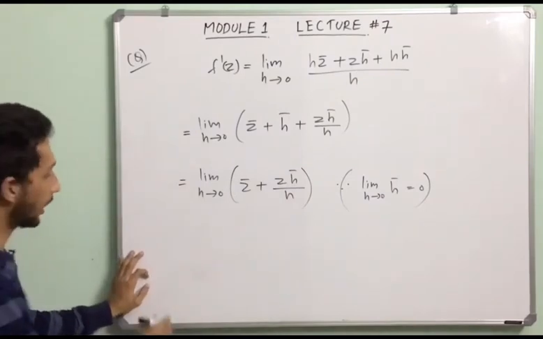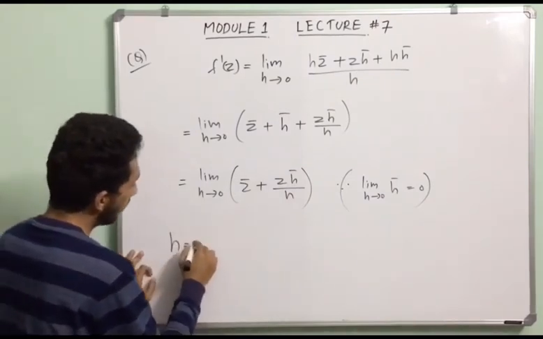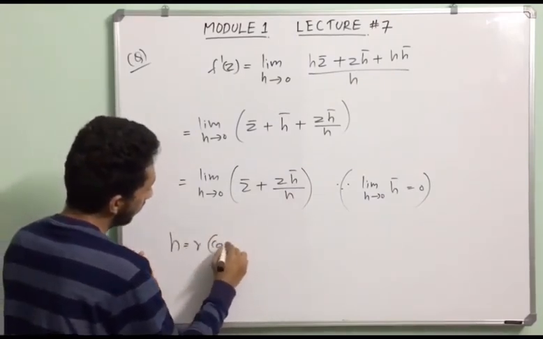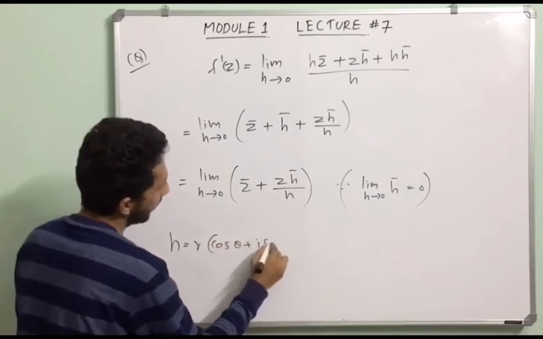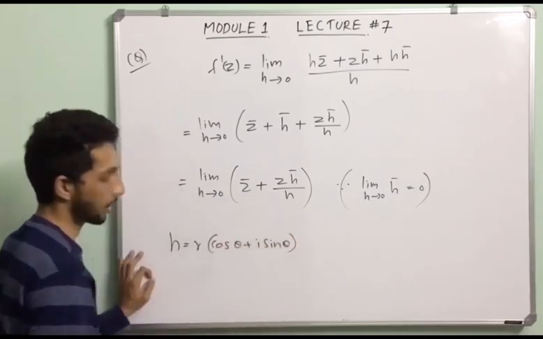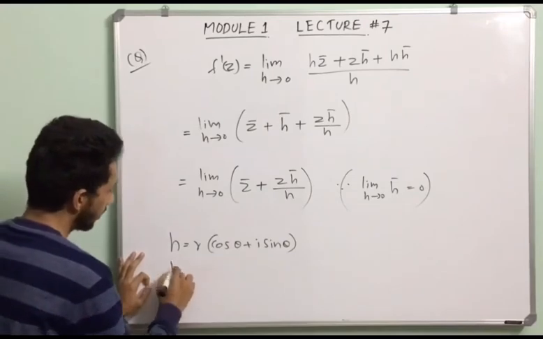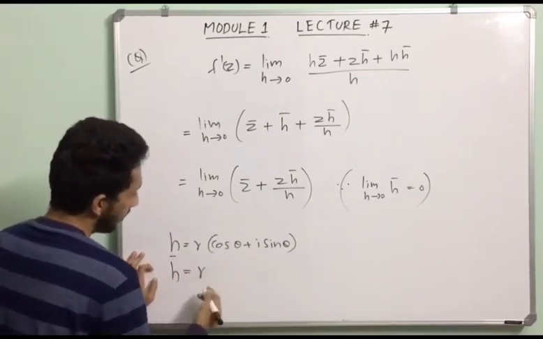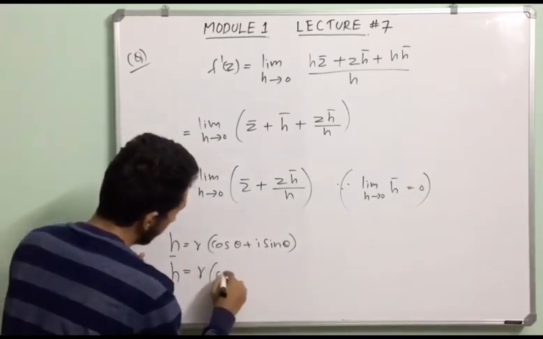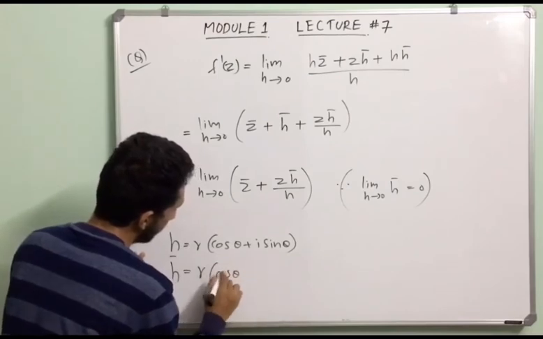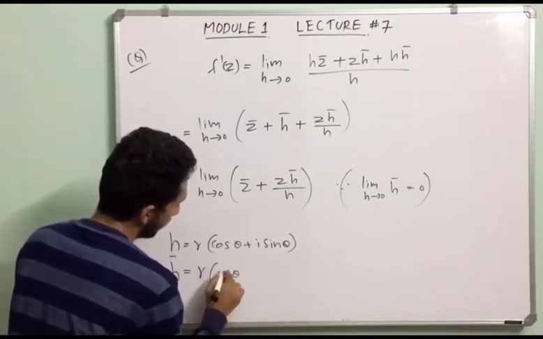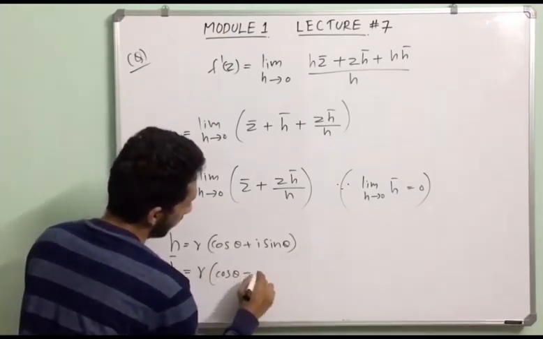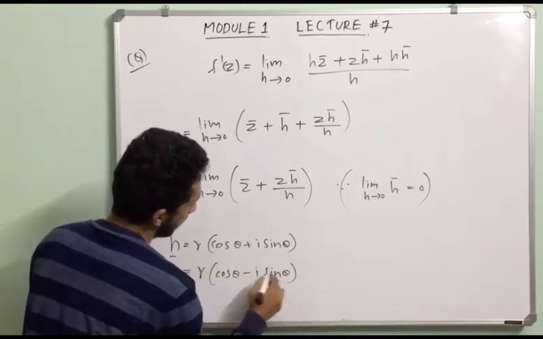Now take h equal to r into cos theta plus i sin theta. So h bar equals r into cos theta minus i sin theta.